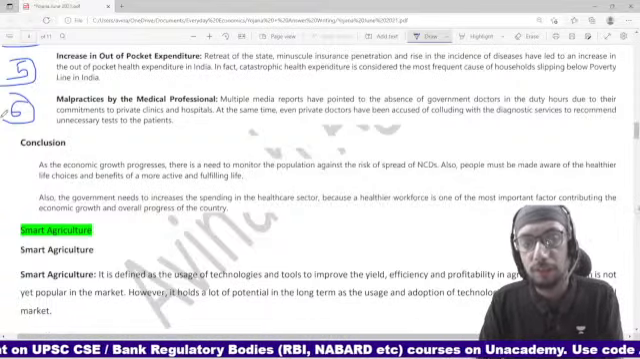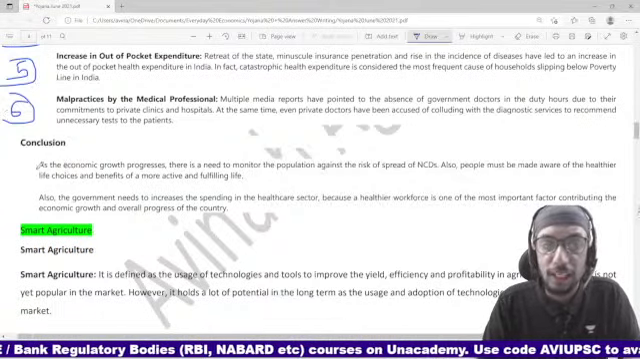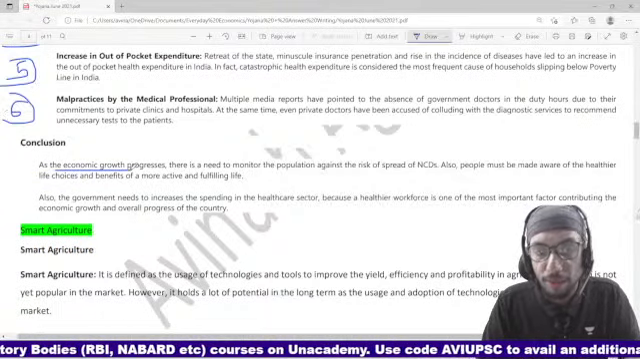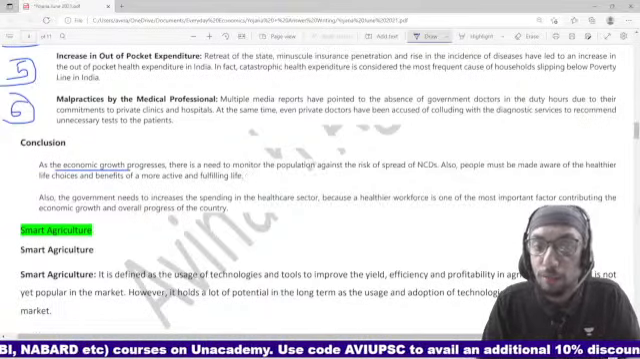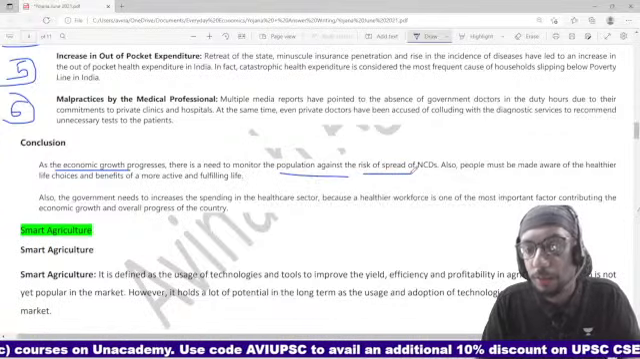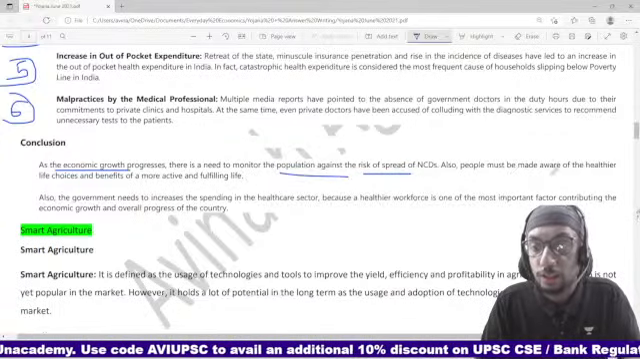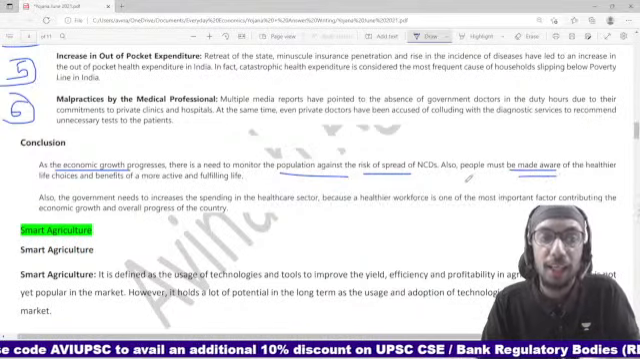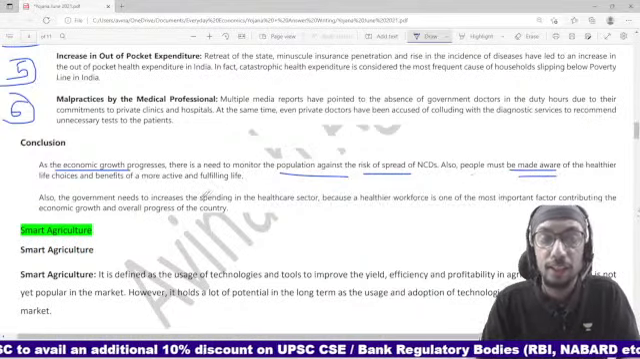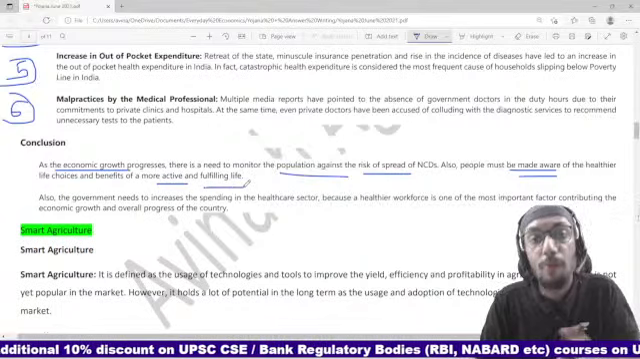What is the conclusion, right? The conclusion is that as economic growth progresses, there is a need to monitor the population against the risk of the spread of NCDs, right? People must be made aware of healthier life choices. You should be more active, you should have a more fulfilling life.